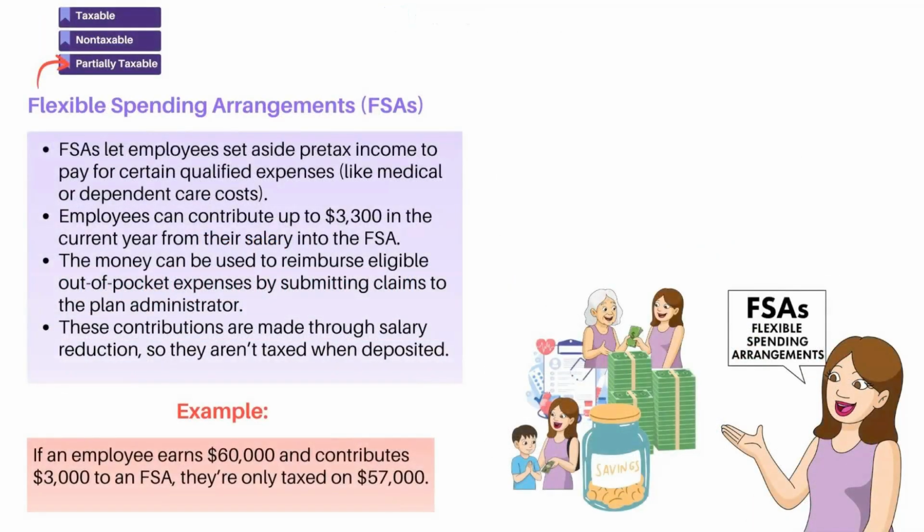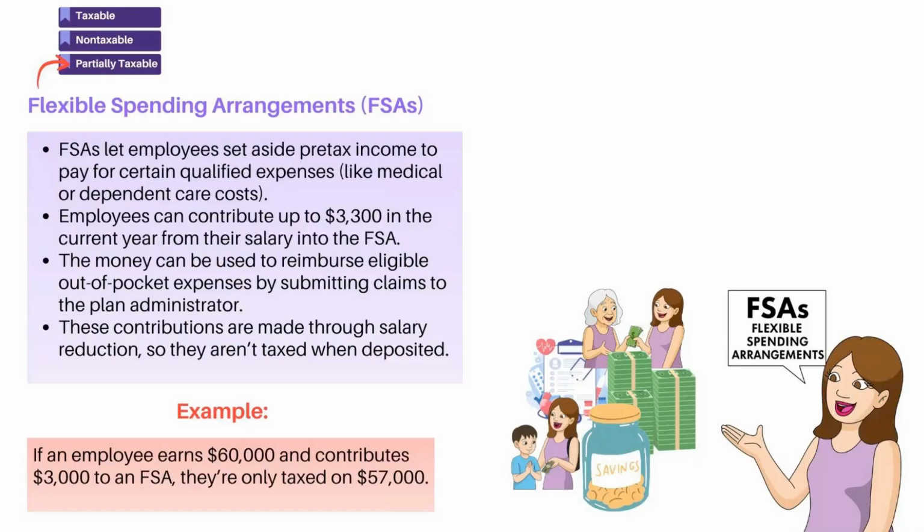All right, so now let's talk about FSAs. This stands for flexible spending arrangements. So these are another extremely common non-taxable fringe benefit that a CPA candidate must know cold. FSAs allow employees like Linda Larper to set aside pre-tax income from their salary and use those funds for qualified medical or dependent care expenses.